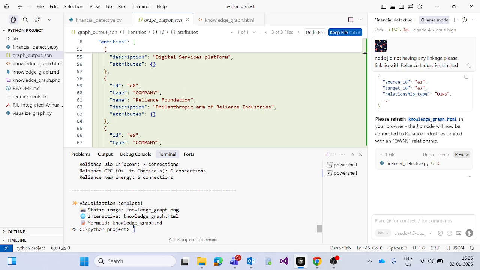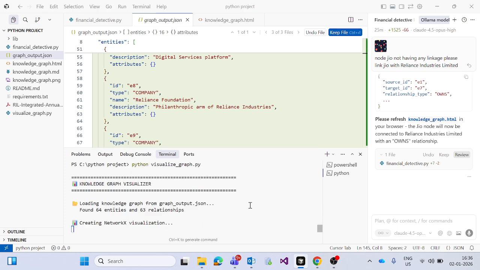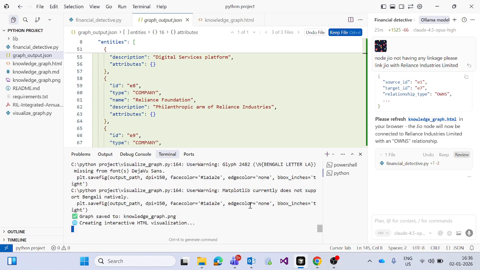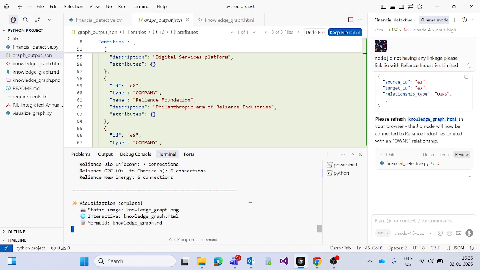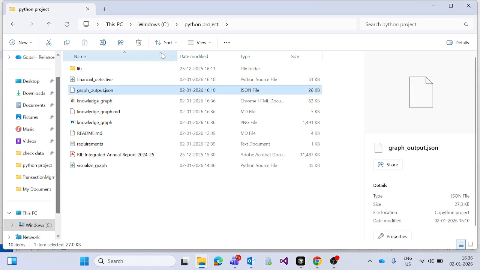So I'm running my Python visualizing graph class, and that will generate knowledge graph.html to present the specific Financial Detective visualization graph. It's running. It's completed, so I'll go into reveal file explorer.